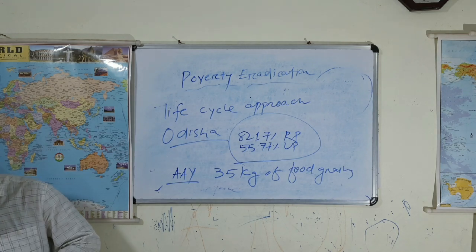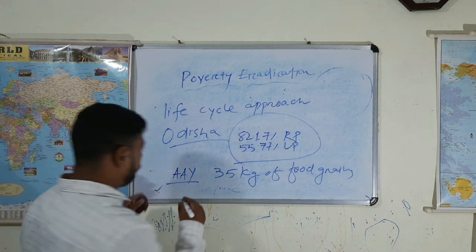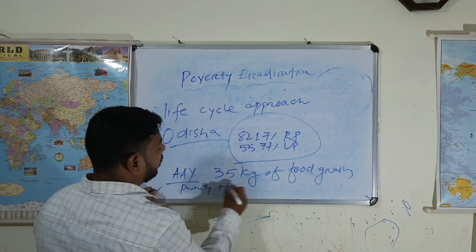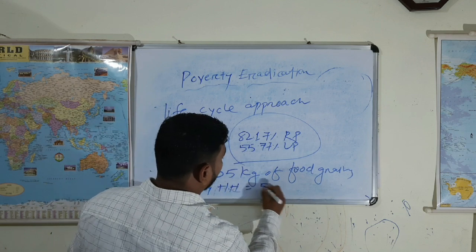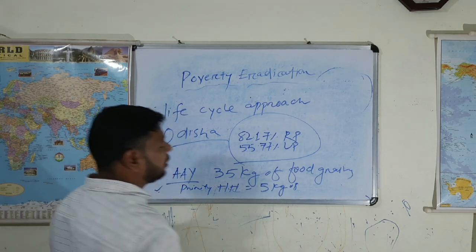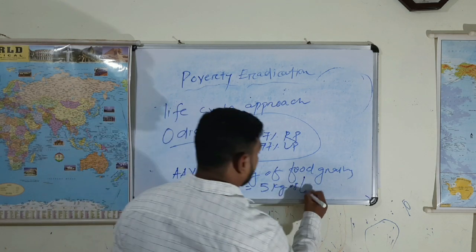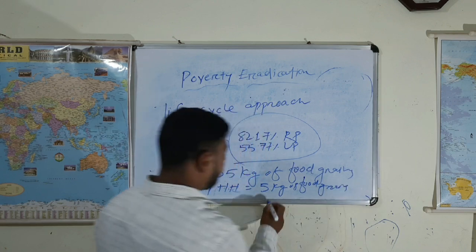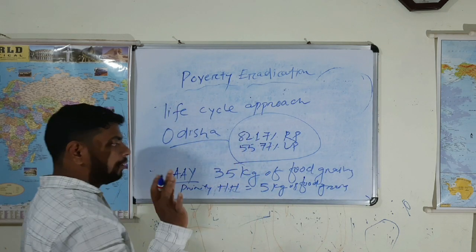35 kg of food grains, right? And the priority households get 5 kg of food grains at the subsidy, 5 kg per person, per head.